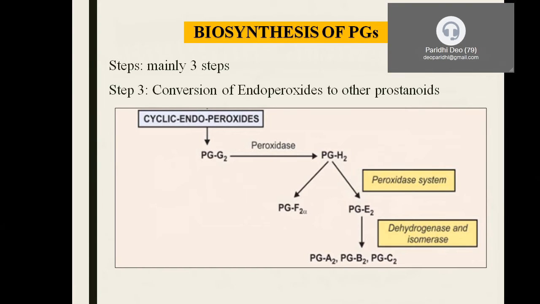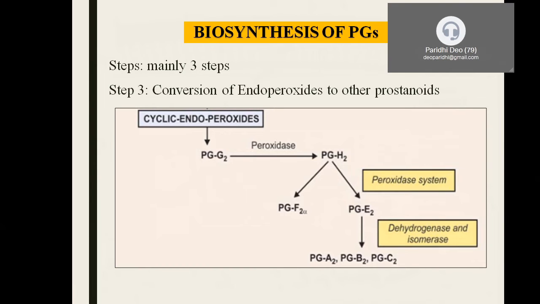So once the endoperoxides are formed, what is the fate of these endoperoxides? These endoperoxides are acted upon by an enzyme called peroxidase, which gives rise to the production of PGG2 and PGH2, which are highly unstable prostaglandins, which further get converted into PGF2 alpha, PGE2, and further A, B and C classes are produced.